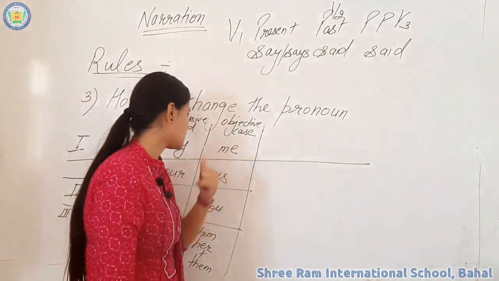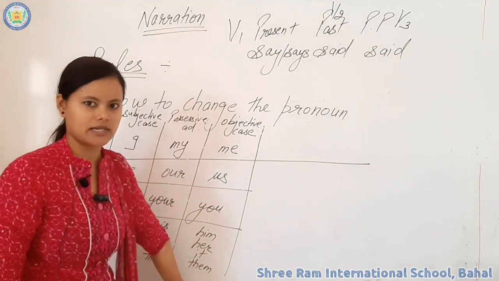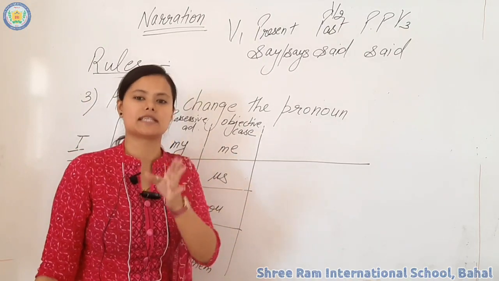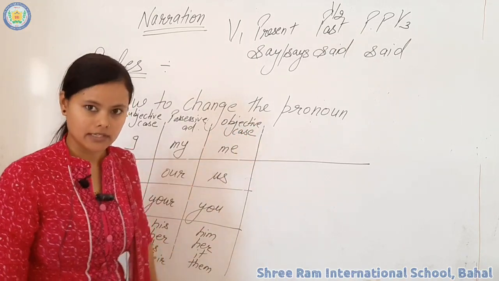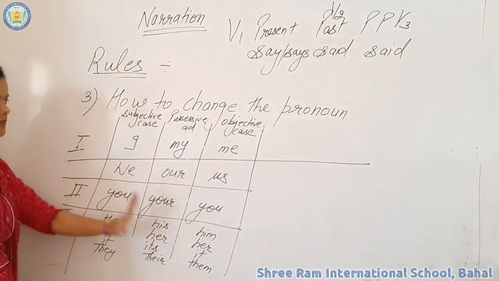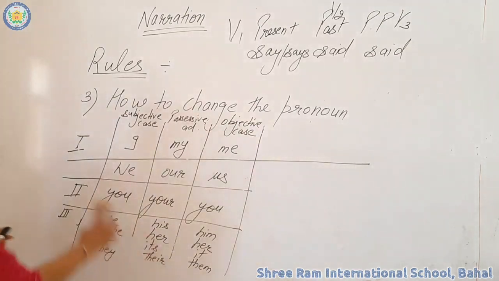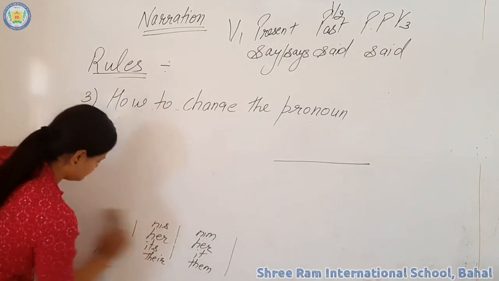Now come to the objective one: me, us, you, him, her, it, them. When you use these words in any sentence, you will find that they are always used as the object in a sentence. That's why the name objective case is given to them. I hope you understand the whole table of pronoun. Now let's see how we change it when we change direct speech into indirect.